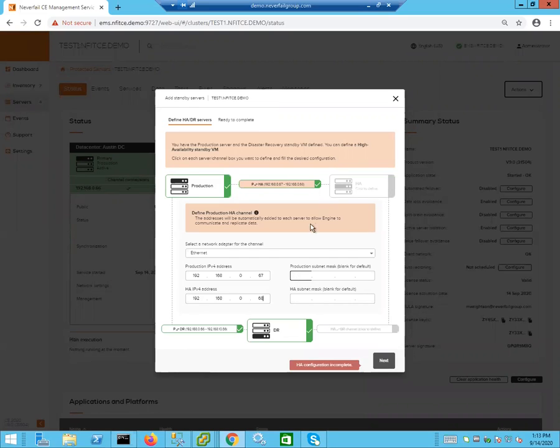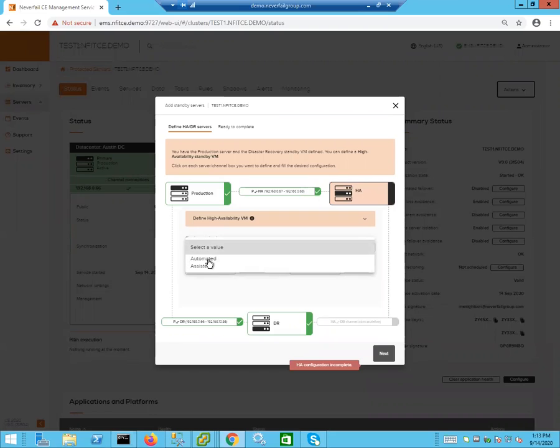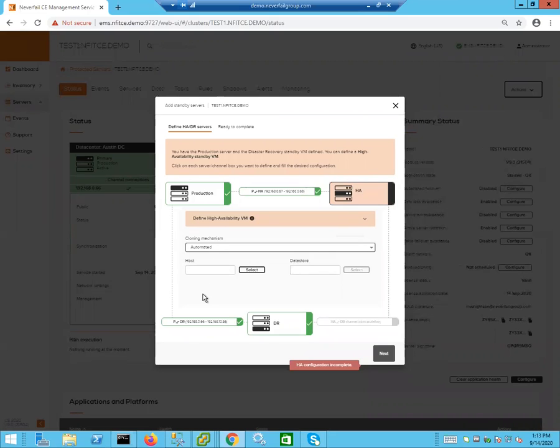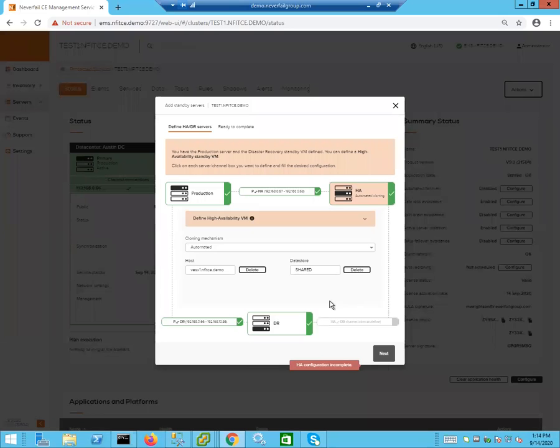Now I'm going to go over to the HA, click on that, and add the cloning operation. So we are going to use automated, as we have with the DR and the HA videos. And I'm now going to select the new HA server, and put it on the Austin data center on server 1 or host 1. And I'm going to select the data store. Okay, so now we have configured the HA node.